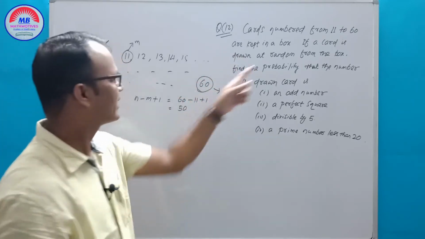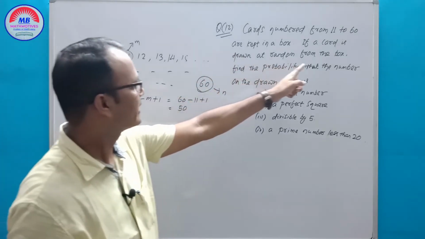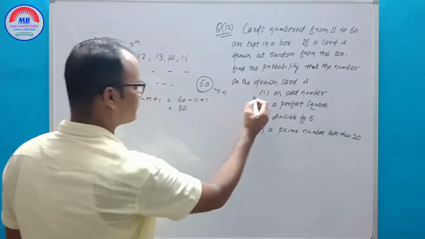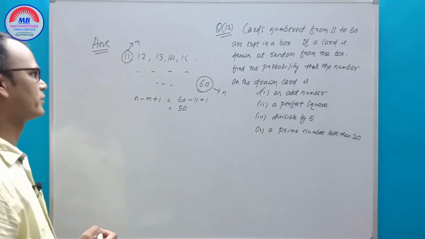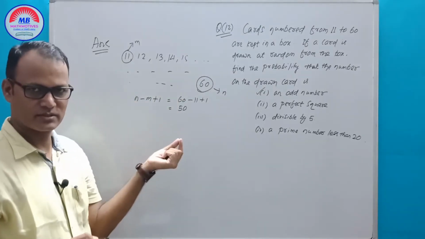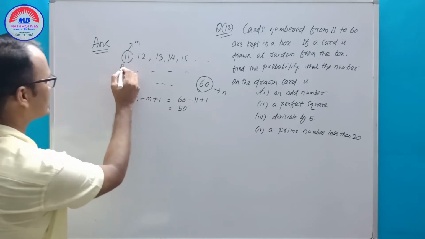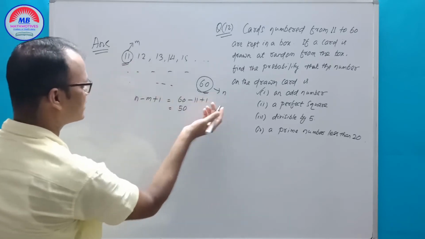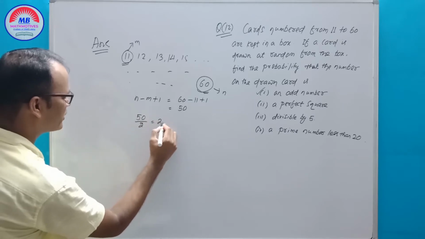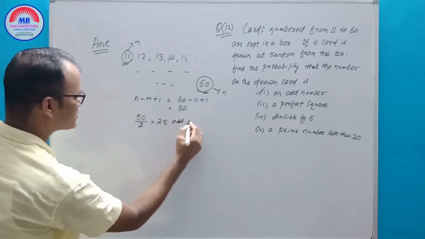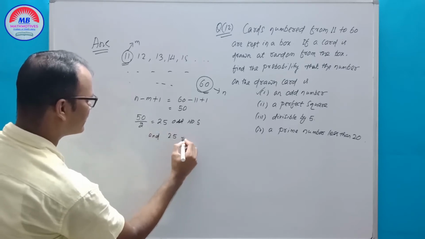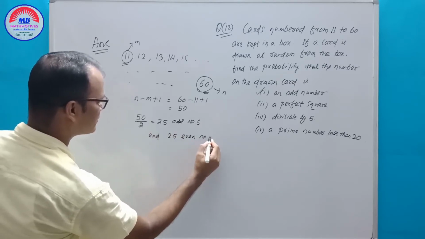If a card is drawn at random from the box, find the probability that the drawn card is an odd number. Then you first find the odd numbers. From 11 to 60, there are 50 numbers. The first is odd and the last is even. So directly we can find 50 divided by 2, that is 25 odd numbers and 25 even numbers.